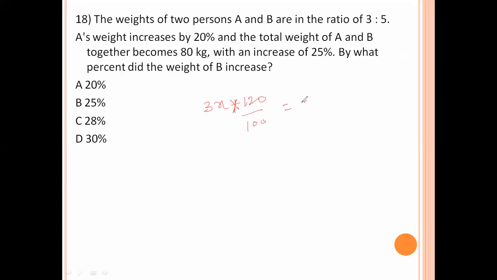B's weight is 5x, into 25% increase, 125%. 5x increase of y percentage equal to... Total parts is 8 parts, and this 8x how much increases? 125%.